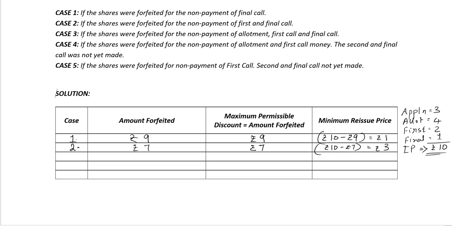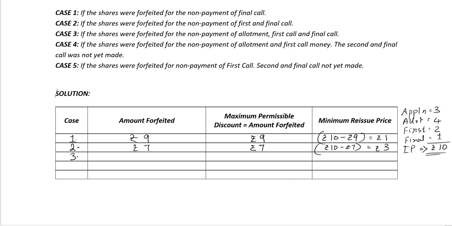Now, in case the company fixes the reissue price at less than rupees 3, for example, the reissue price is fixed as rupees 2, on receiving 2 rupees plus the amount which is already received, rupees 7, it would total to rupees 9, which is less than the amount that has to be credited as paid up, rupees 10, which is not allowed. And that is the approach which we have to follow while calculating the maximum permissible discount and the minimum reissue price.